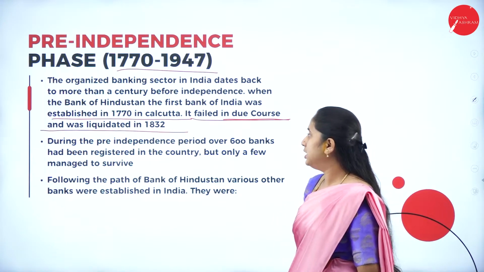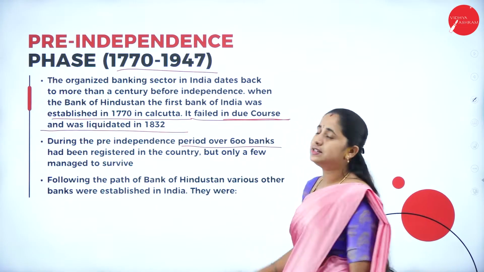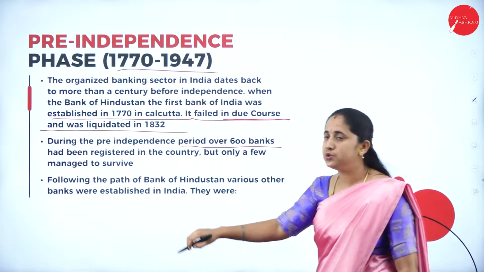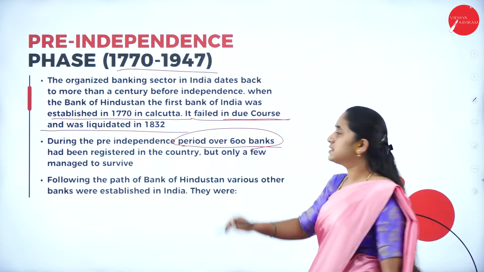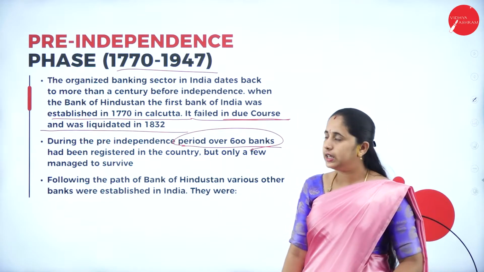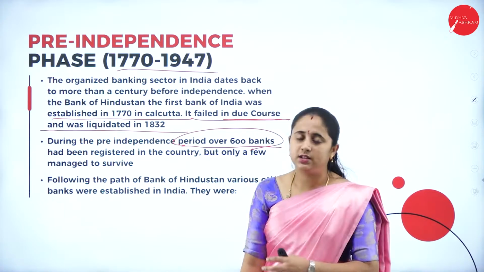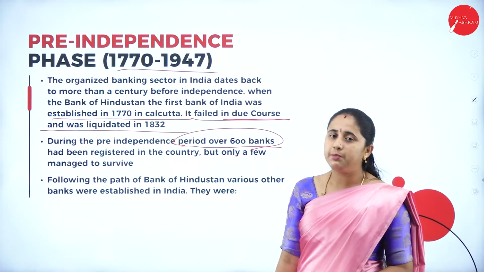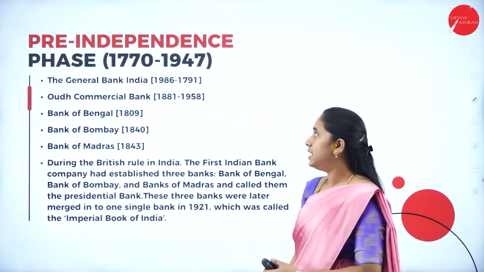After that, during the pre-independence period, over 600 banks were established. After the Bank of Hindustan, the other 600 banks were established, but they also failed to survive in the Indian economy. Due to various reasons, they could not survive. So what are the banks established in the pre-independence phase? Let us look into that.